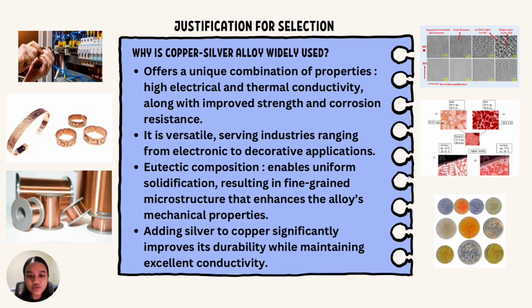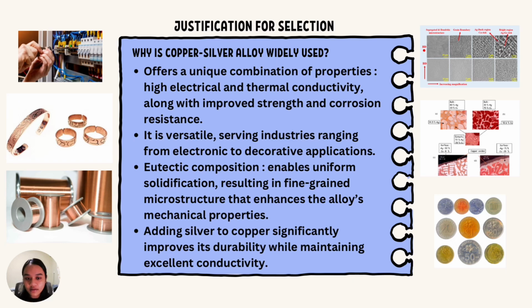Second, it is versatile, serving industries ranging from electronics to decorative applications. It can be processed through casting, forging, and rolling, making it cost-effective for mass production. Additionally, its properties can be tailored by adjusting the copper to silver ratio depending on the specific requirements of an application. Next, it also has a eutectic composition that enables uniform solidification, resulting in a fine-grained microstructure that enhances the alloy's mechanical properties.